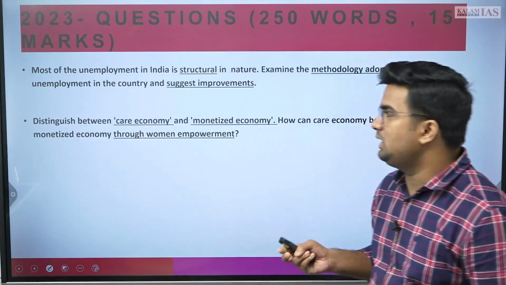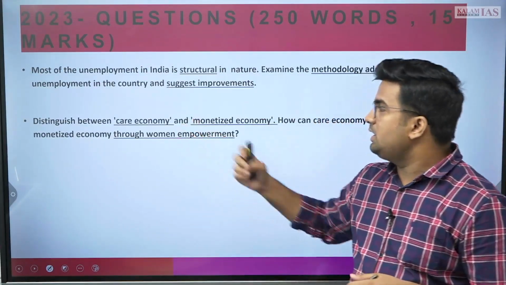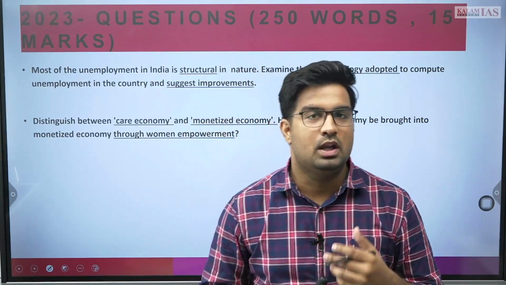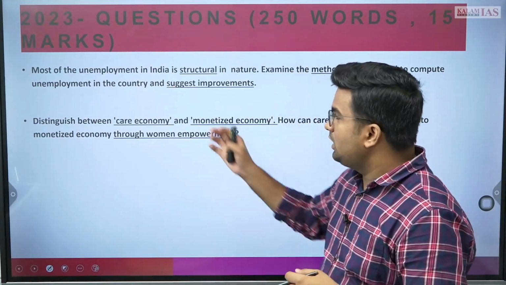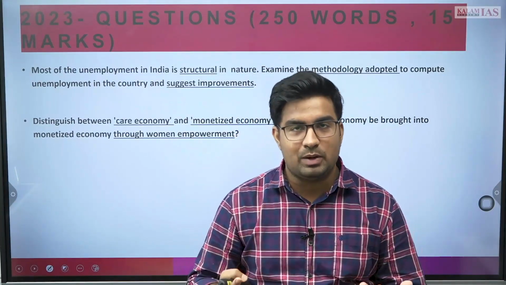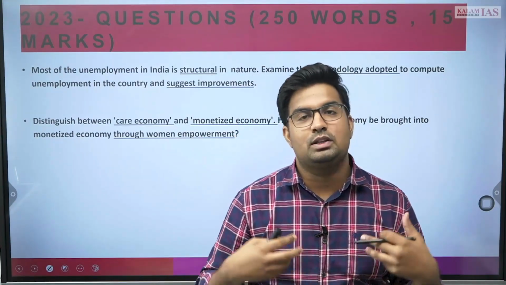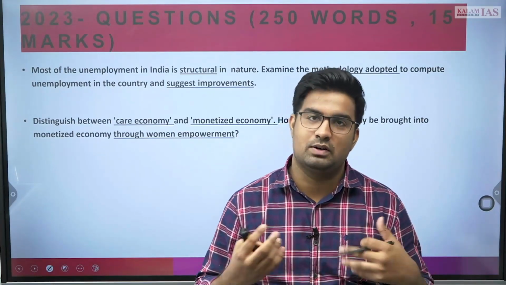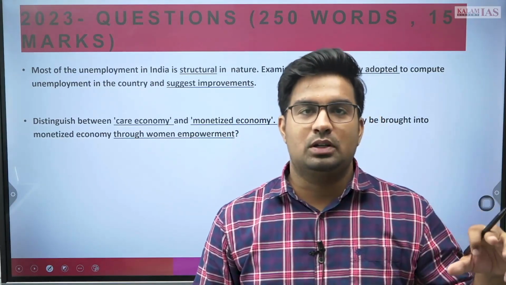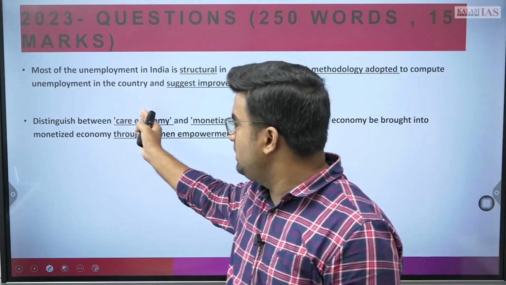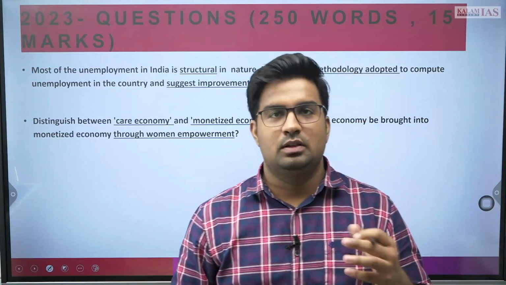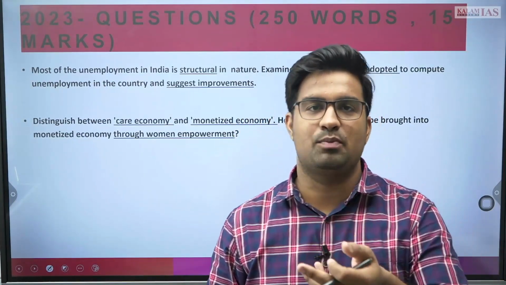the next question which has been asked is to distinguish between care economy and monetized economy. So first we need to know the difference between what is care economy and what is monetized economy. We all understand the context of care economy. We can take the example of our mothers, the female family members of our family, who do unpaid care work for us, for our children, in the families, and for other aspects also. So the unpaid work of caregiving services will be considered under the care economy. And the monetized economy, we all know, is where there is certain economic activity which is being paid.